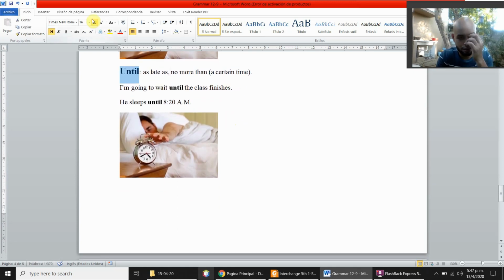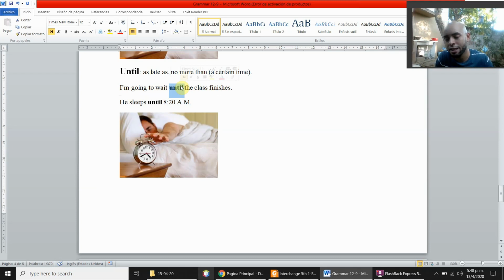The adverb until. Until means as late as, no more than. It means that after a moment, it is not applicable. After a moment, at a certain time. For example, I'm going to wait until the class finishes. It means that the person will wait to do something until the moment that the class finishes.